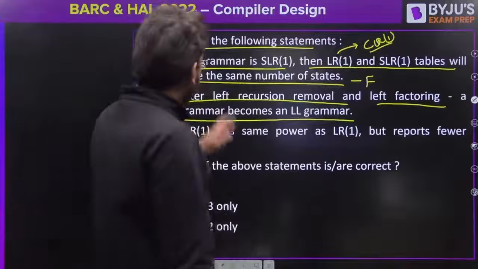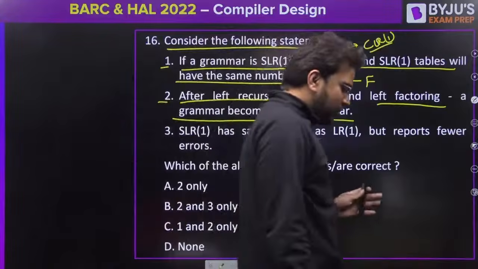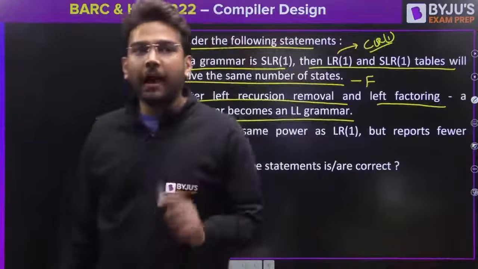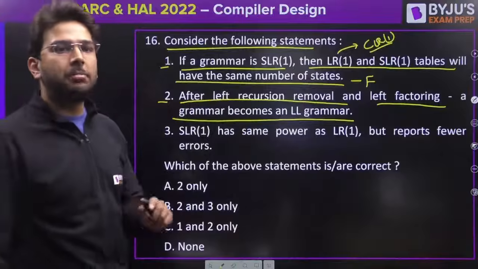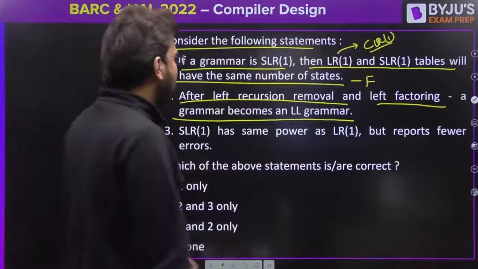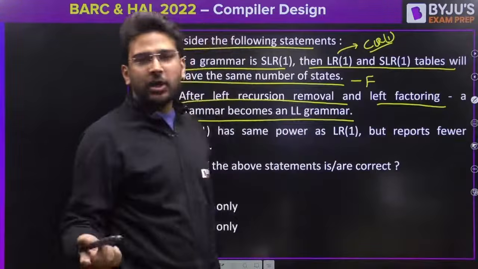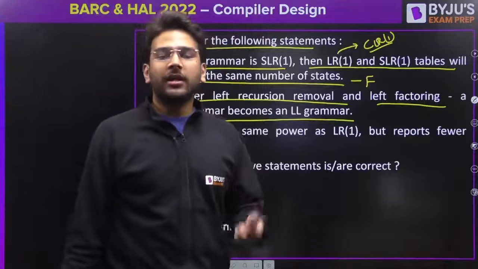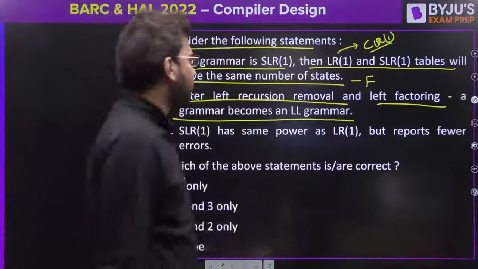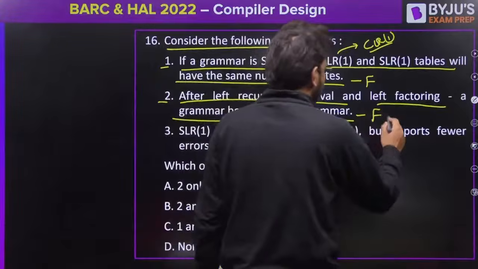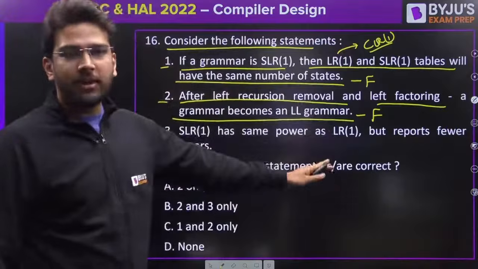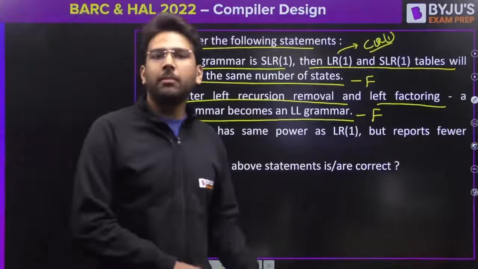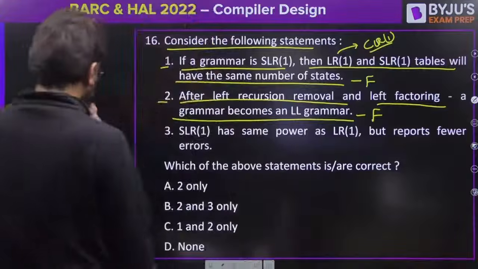It is false. Even if you eliminate left recursion and perform left factoring, still the grammar can be ambiguous. Is it clear? And if it is ambiguous, or if it is left recursive, or if it is non-left factored, then the grammar is not LL1. So this is also false. After eliminating left recursion and performing left factoring does not guarantee that it is unambiguous. It may be ambiguous. Okay, so this is also false.